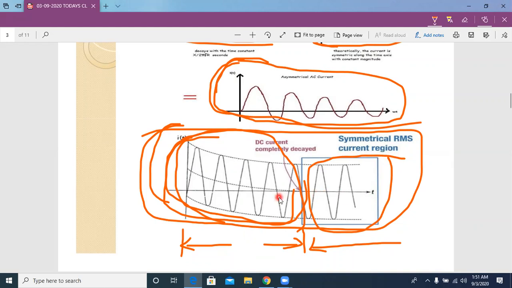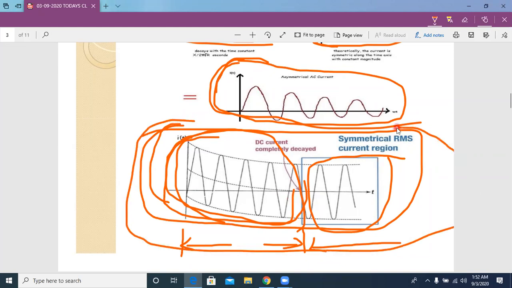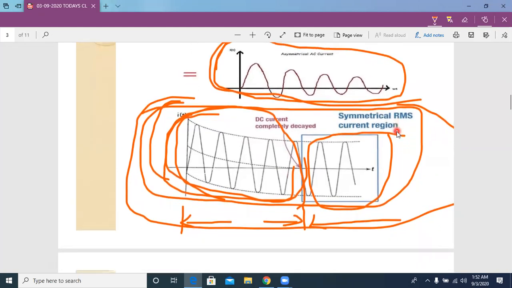One is DC current, in the sense we consider it as not accepting current by the power system in terms of DC. Okay, the other is accepting current by the power system in terms of AC. We take it as in terms of AC simply. Okay. Now by keeping this knowledge in mind, we are going for ratings of circuit breaker.